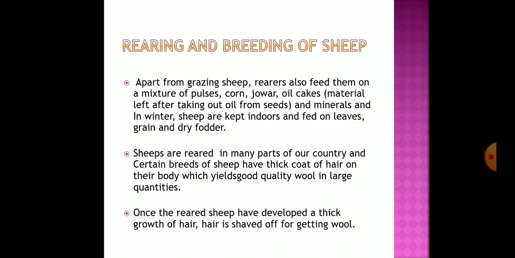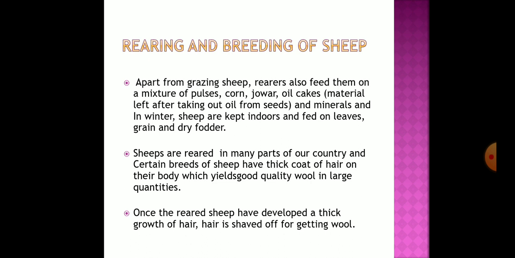Then students, we have to study about rearing and breeding of sheep. So, apart from grazing sheep, rearers also feed them on a mixture of pulses, corn, jowar, oil cakes. Cakes means the material which is left after taking out the oil from the seeds, and these are very healthy for the sheep.